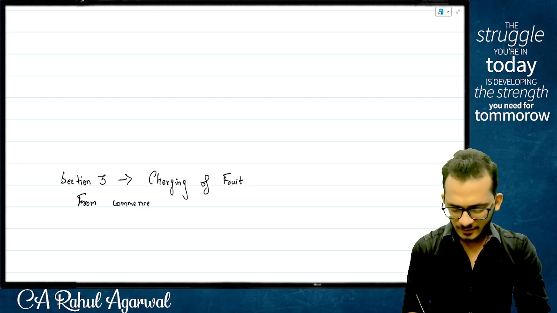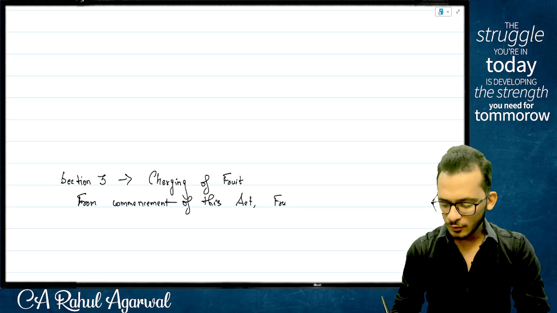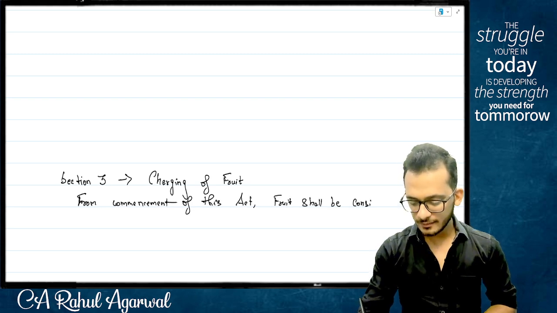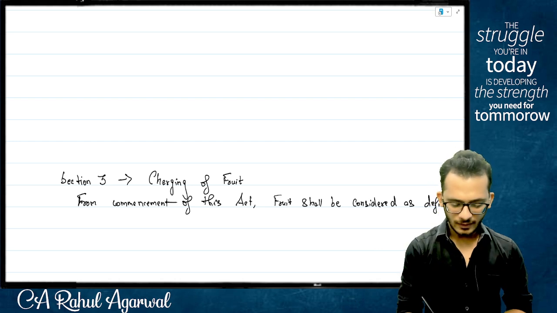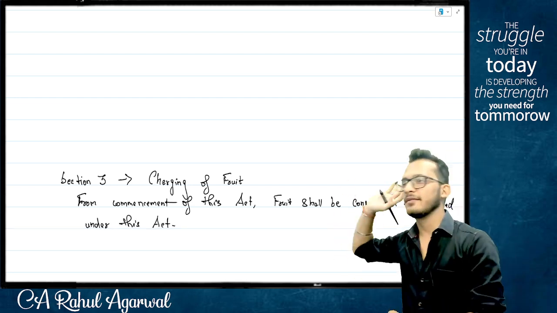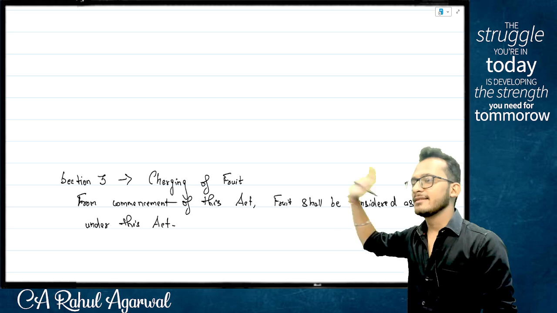From the commencement, people forget my handwriting. From the commencement of this act, fruit shall be considered as defined under this act. Simple straightforward line where I'm coming and saying the day when this act comes into picture, fruit will be defined as per this act. Yes or no?